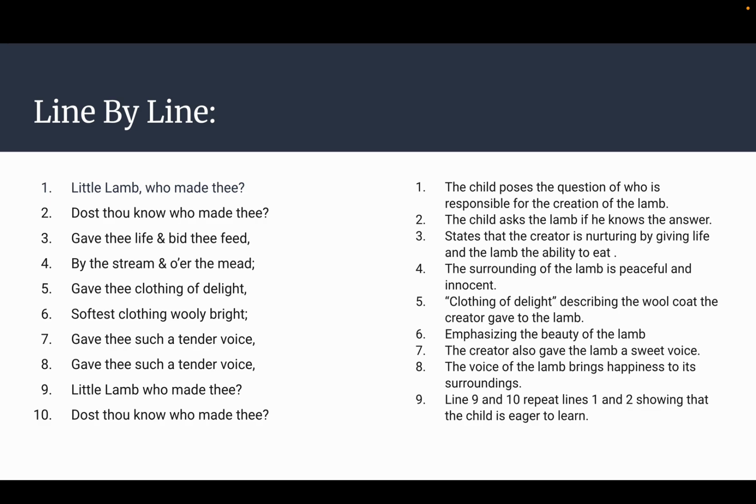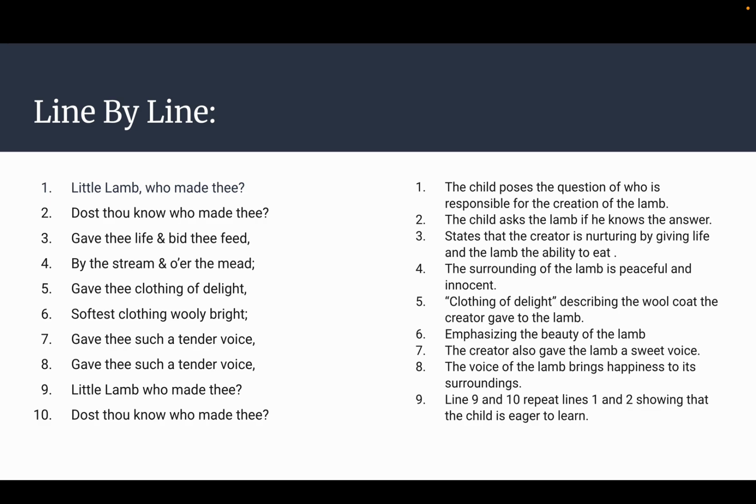Dost thou know who made thee? The child asks the lamb if he knows the answer himself. Gave thee life and bid thee feed. This states that the creator is nurturing by giving life and the lamb the ability to eat by the stream and over the mead. The surroundings of the lamb are peaceful and very innocent.